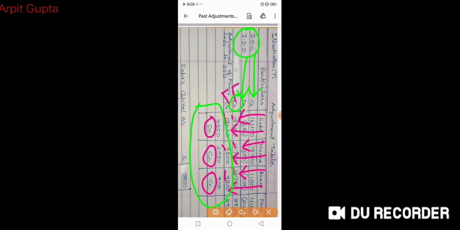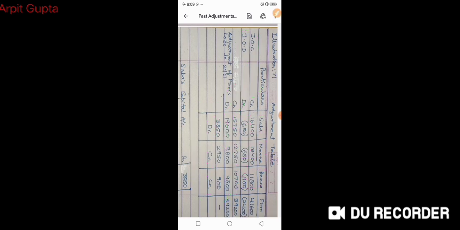So if we look at these two amounts, Sabah is getting finally 15,750 rupees. Meena is getting 12,750 rupees. Beena is getting 10,700 rupees. So finally the mistake was of 39,200 only. And if the same amount is taken back from the partners in the ratio of 2:1:1, this is the calculation.